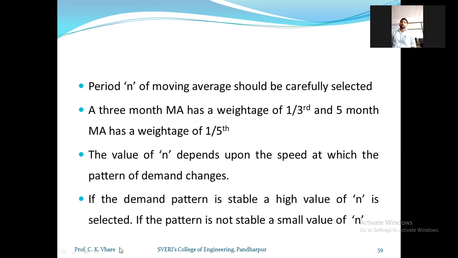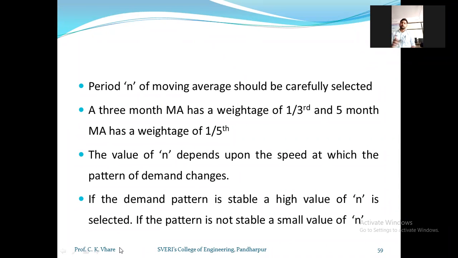A 3-month moving average has a weightage of 1/3, and a 5-month moving average has a weightage of 1/5.